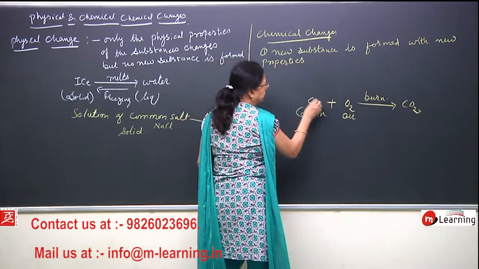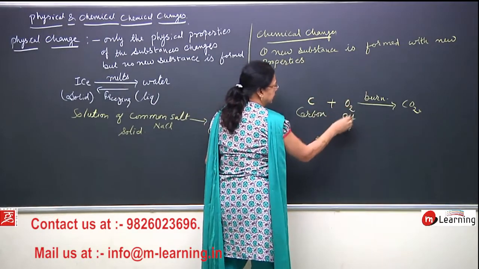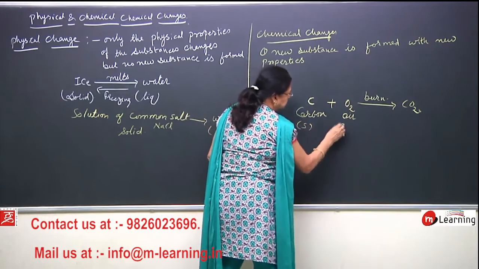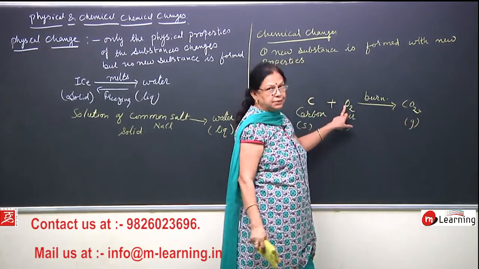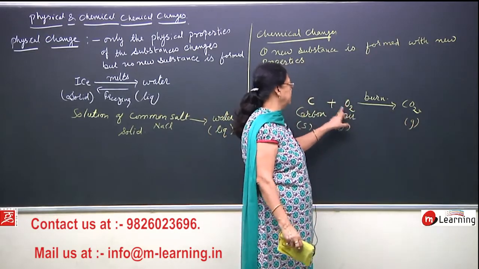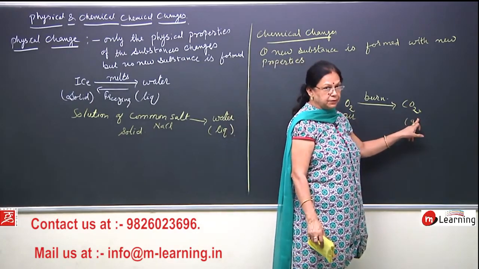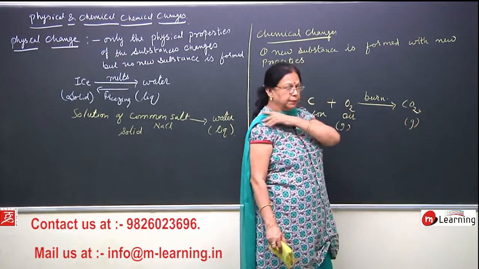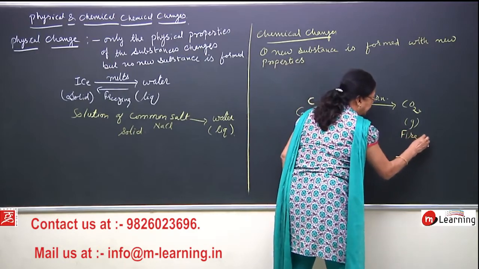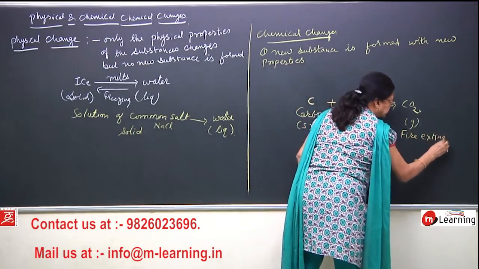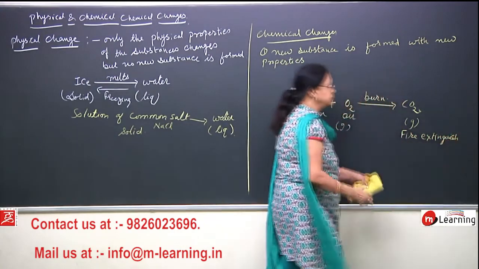Here you see this is carbon, this is solid, this is oxygen, this is gas, and here what we have got is gas. Now we know that oxygen is supporter of burning. This oxygen, when it combines with carbon, it forms carbon dioxide, and this carbon dioxide, does it support burning? No. We use it in fire extinguisher. To extinguish the fire, we can use carbon dioxide.